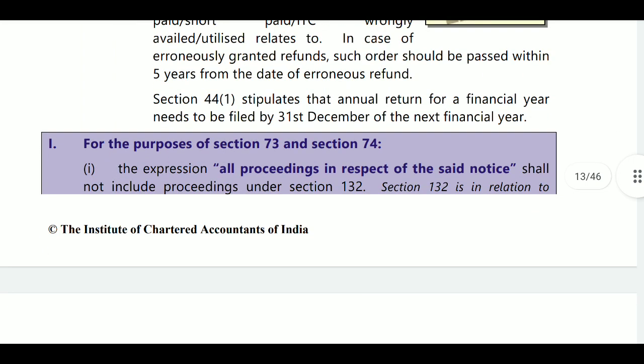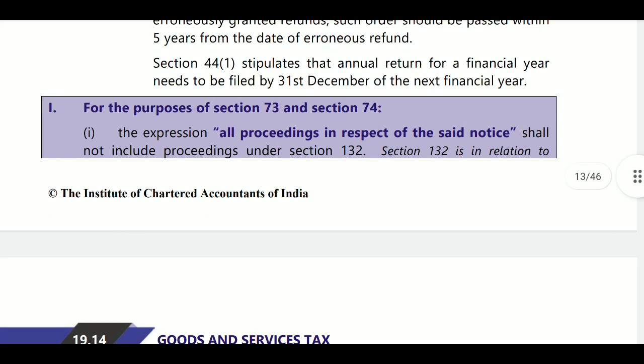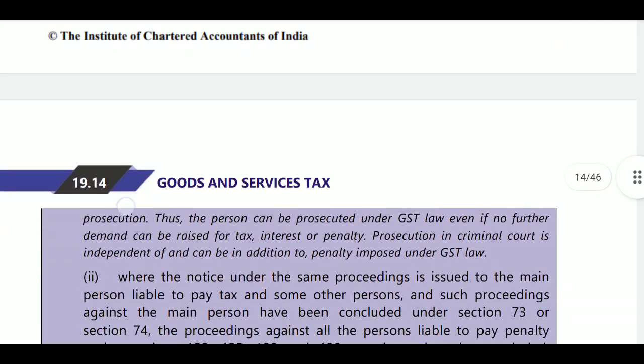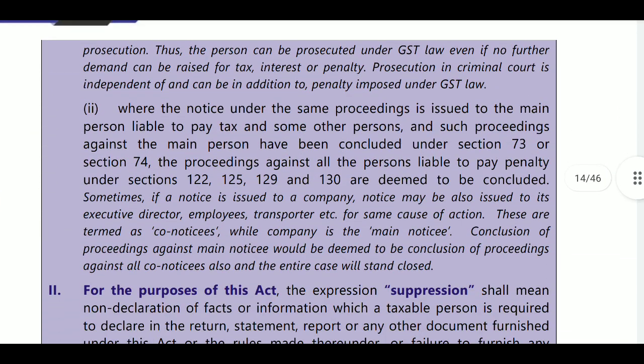Here, section 73-74 proceedings in respect of said notice shall not include proceedings under section 132 in relation to prosecution. That is, the person can be prosecuted under GST law even if no demand can be raised for tax, interest, penalty. Prosecution is a criminal court matter, independent of and in addition to penalty imposed under GST law.